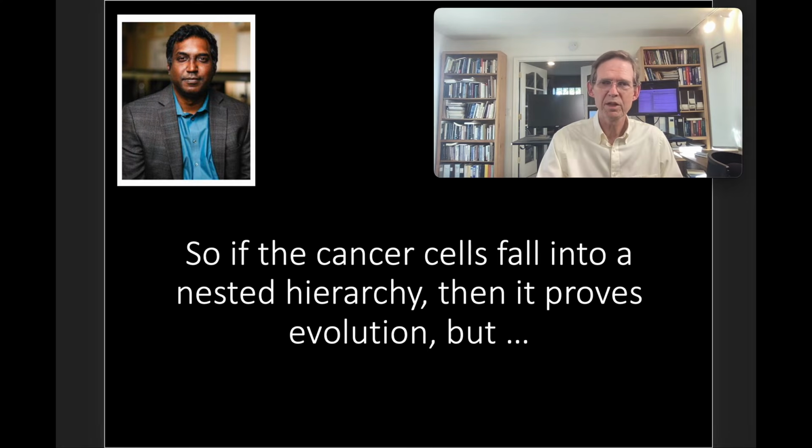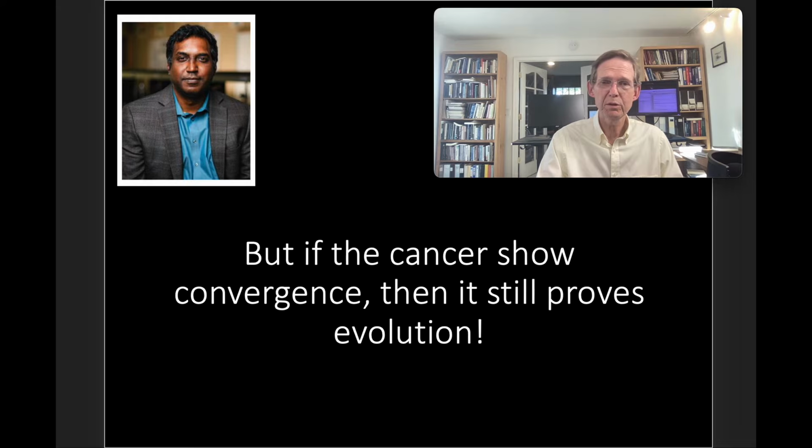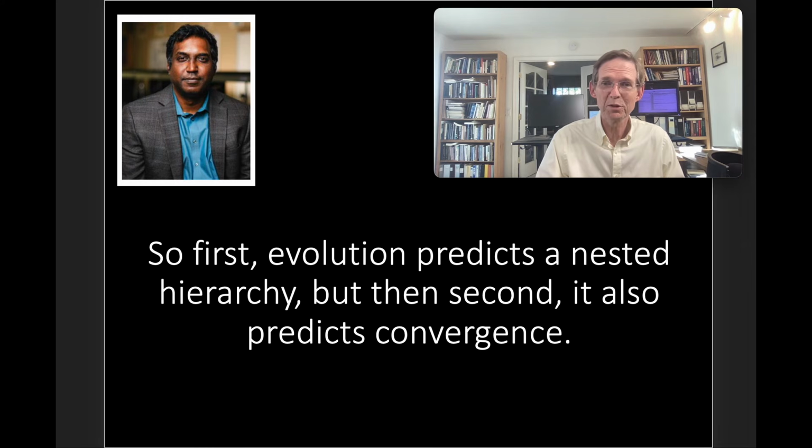But according to Swamidass, we have this kind of heads I win, tails you lose, because if the cancer cells fall into a nested hierarchy, then it proves evolution. But if the cancer shows convergence, then it still proves evolution. So first, evolution predicts a nested hierarchy, but then second, it also predicts convergence.